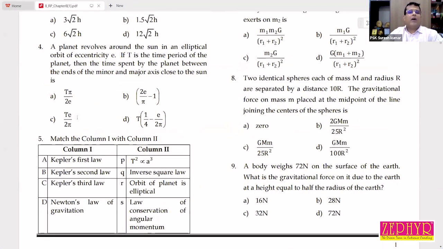Next one, it's a tough question, problem number 4. For JEE aspirants, that question is very important. But for NEET aspirants, maybe no chance for that type of questions.